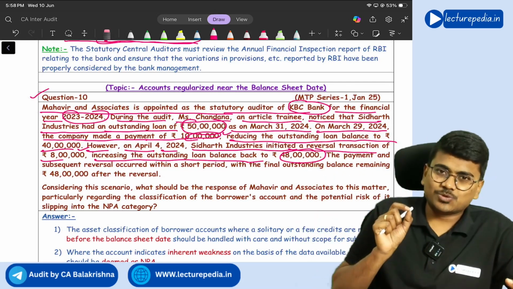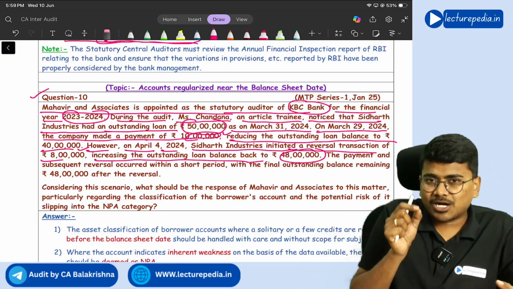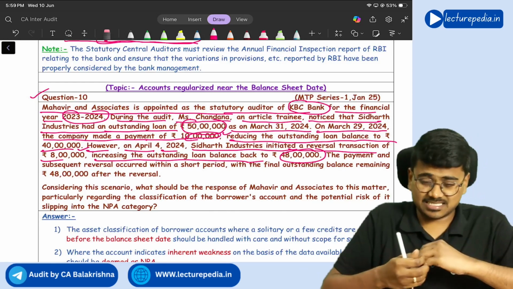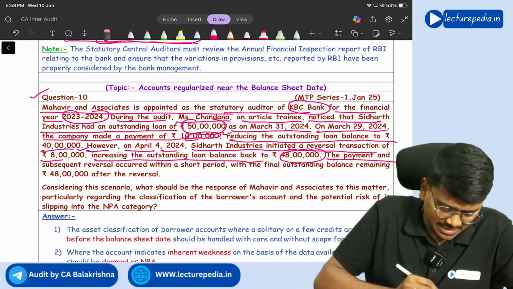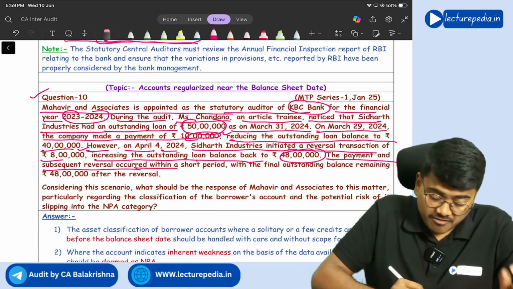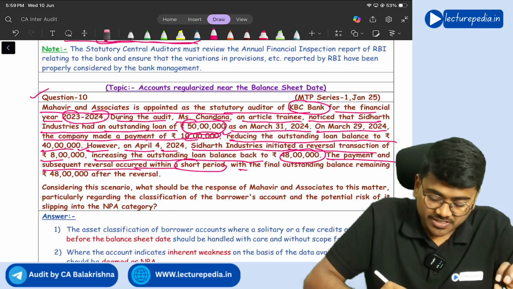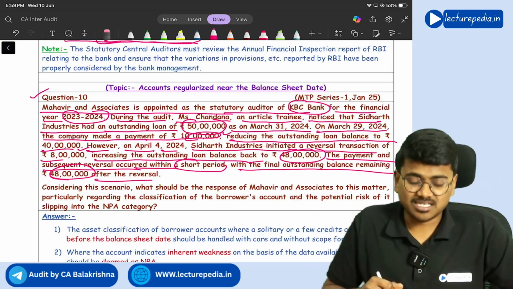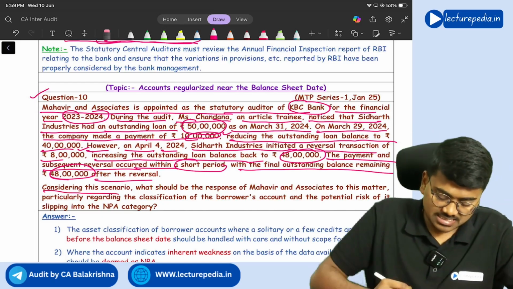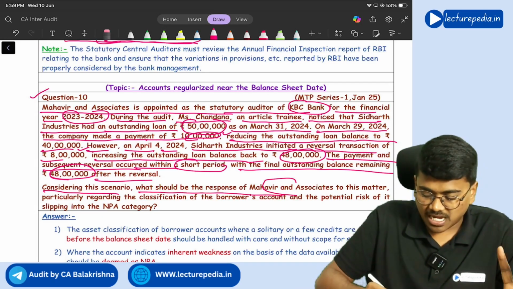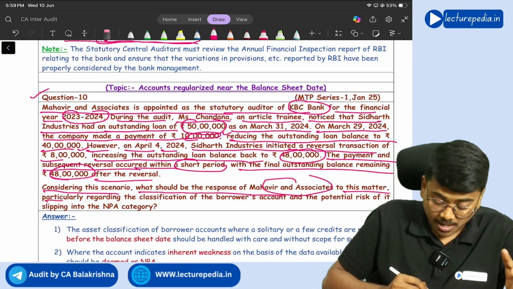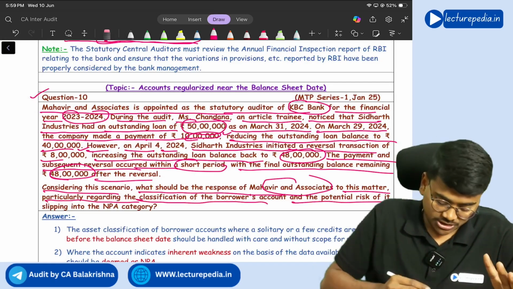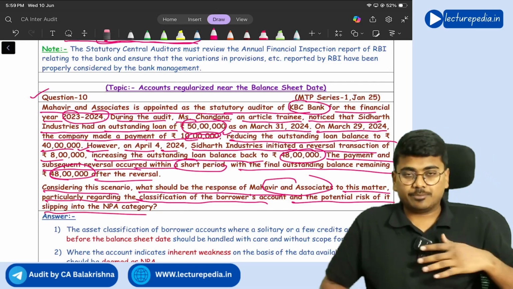So can you call this as account has been regularized near the balance sheet date? Yes. Now the payment and subsequent reversal occurred within short period, with the final outstanding balance remaining 48 lakhs after the reversal. Considering this scenario, what should be the response of Mahavir and Associates to this matter, particularly regarding classification of borrower's account and the potential risk of it slipping into NPA category?